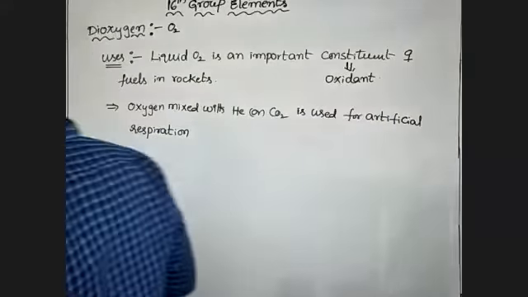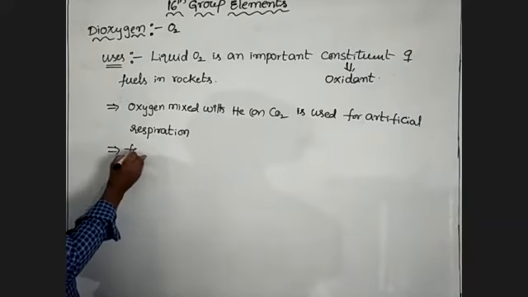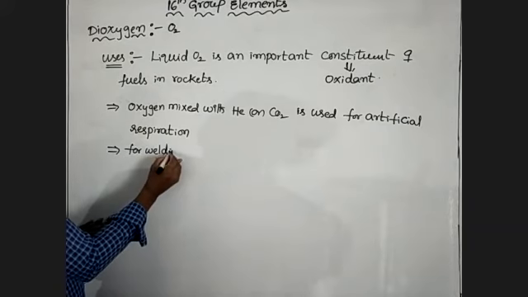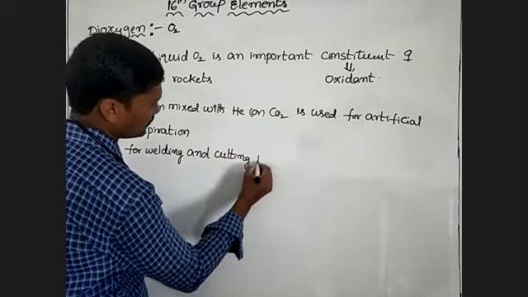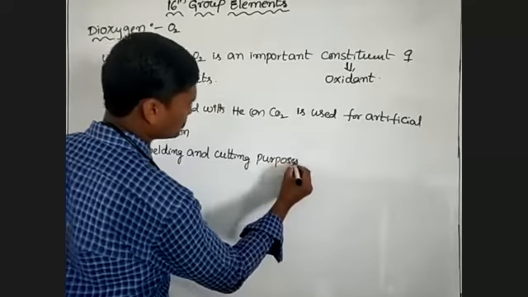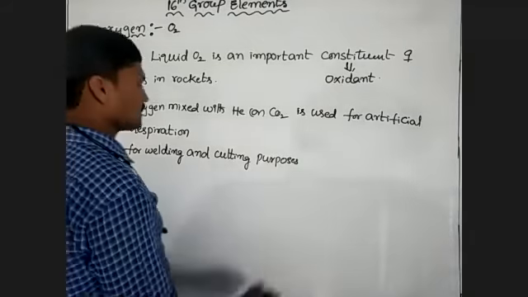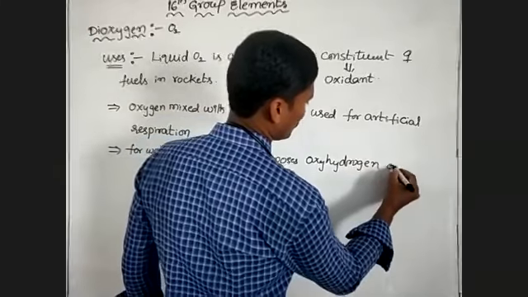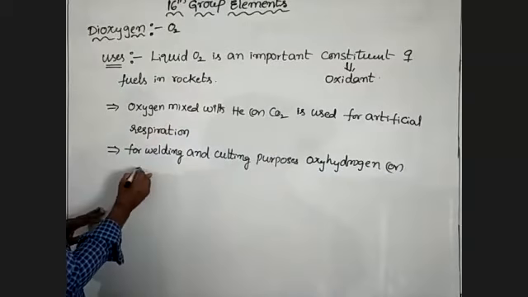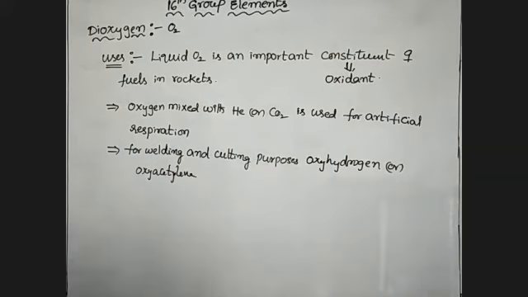Next use is for welding and cutting purposes. Oxyhydrogen or oxyacetylene flames are used.